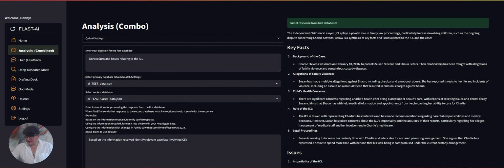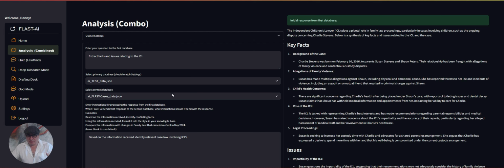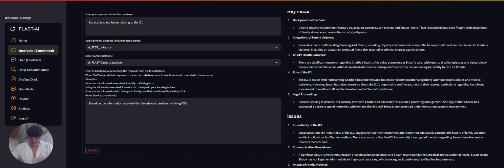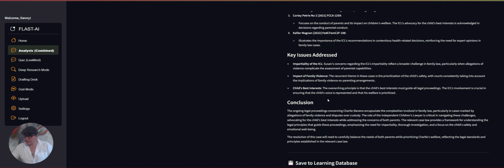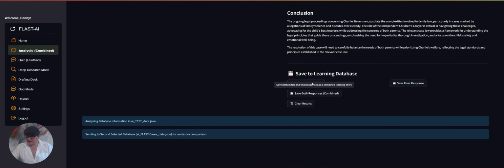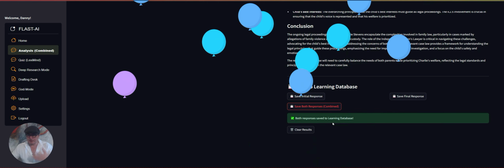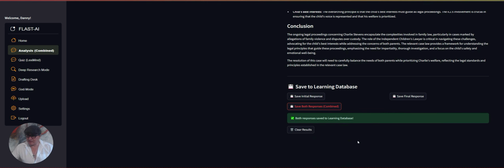So you can see the power of that system, and you can ask any number of different combinations of questions, where you might compare one affidavit to another affidavit, or an affidavit to an expert report, any type of comparison of data, and that's where this will be used. And importantly, at the bottom here, we can save the initial response, the final response, or both responses. If we're saving both, that's all being saved to the learning database again.